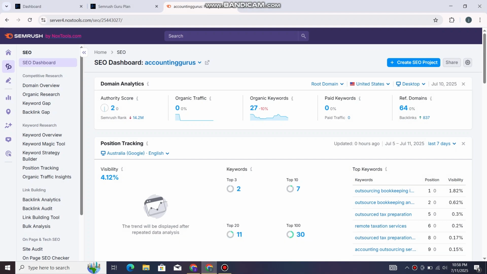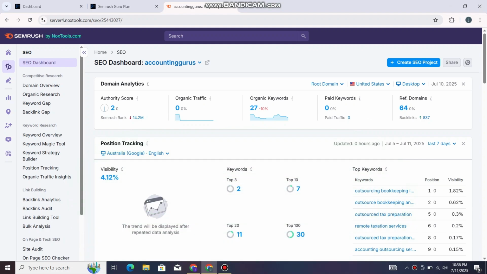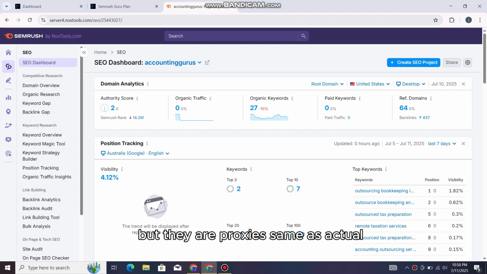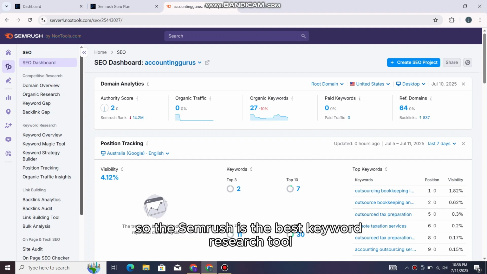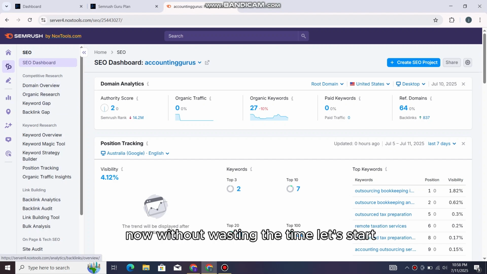Today we will learn how to do keyword research with one of the best SEO tools, SEMrush. These tools or companies don't provide accurate information, but they are approximately the same as the actual numbers. So SEMrush is the best keyword research tool. Now, without wasting time, let's start.